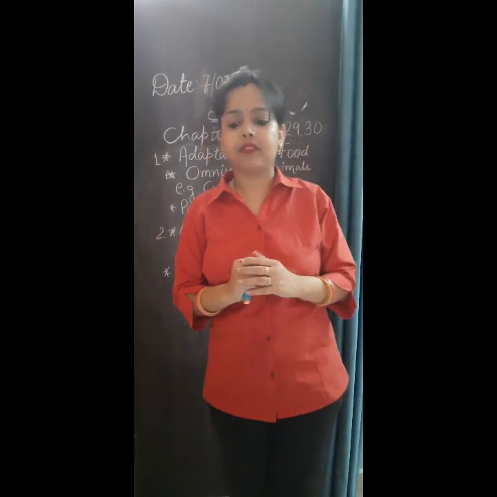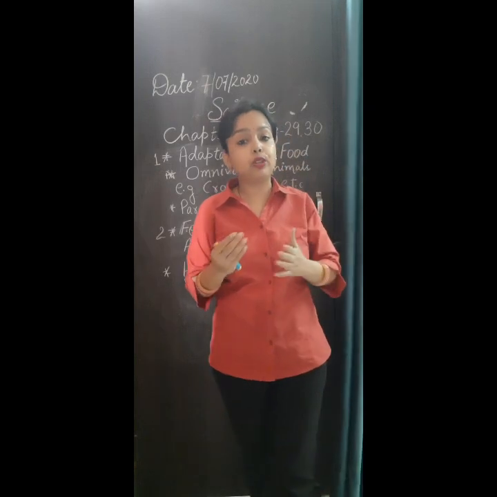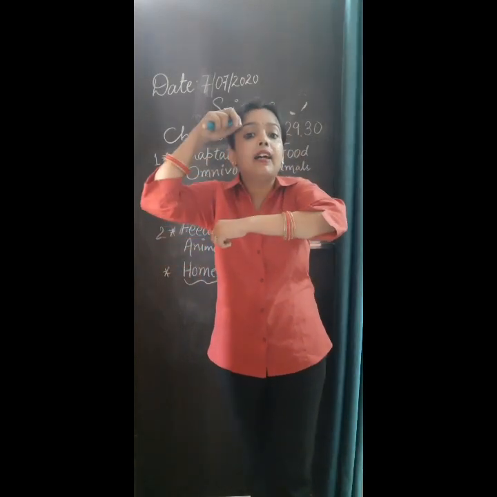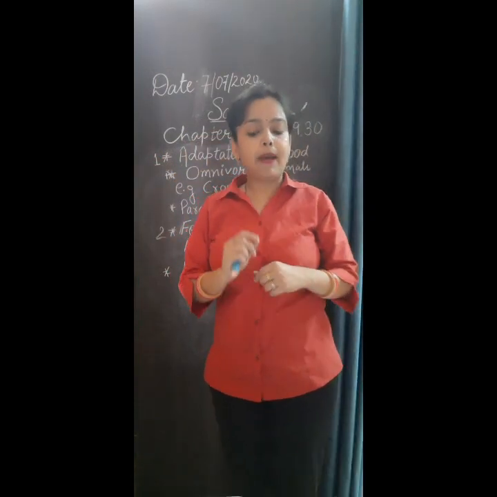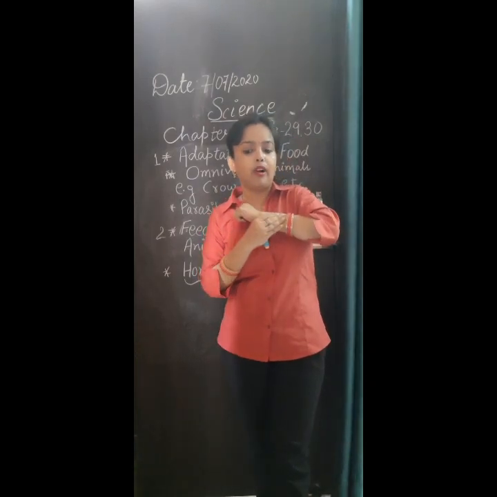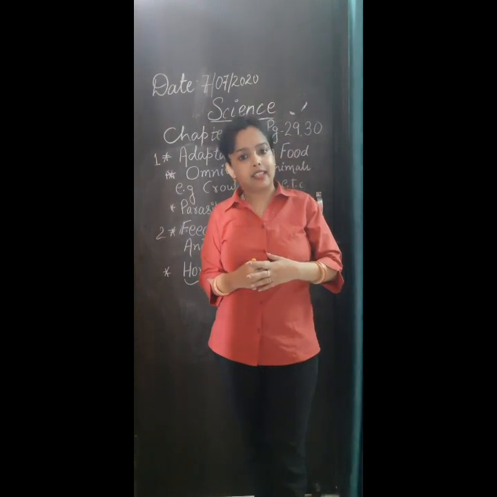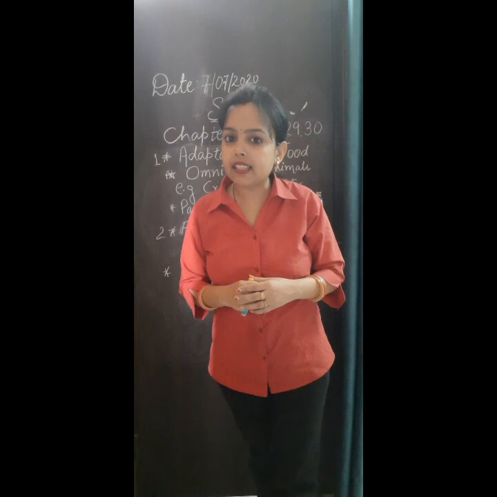Understood, beta? Now the mosquito is also a parasite that comes on our body and sucks our blood. Mosquito is another example of a parasite. They suck blood from our bodies and from other animals also. That is called a parasite. Now I hope this paragraph is clear to you. What is a parasite?